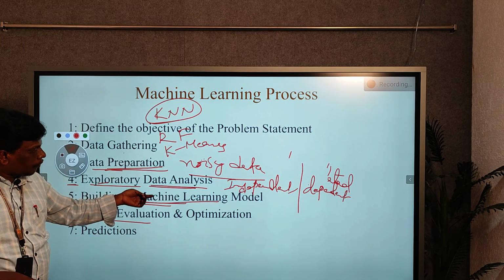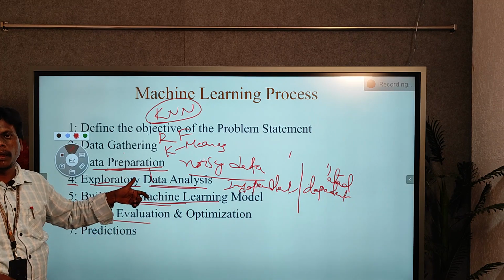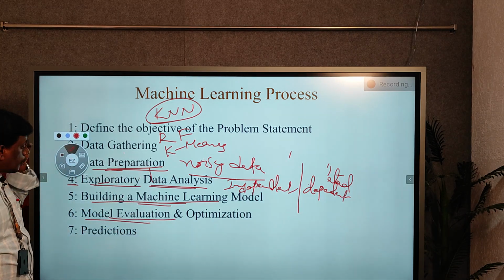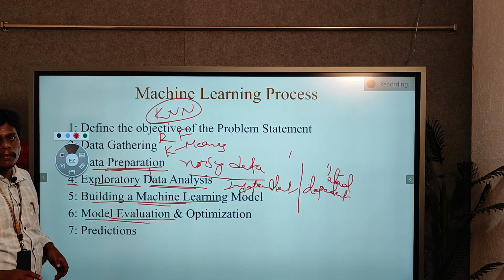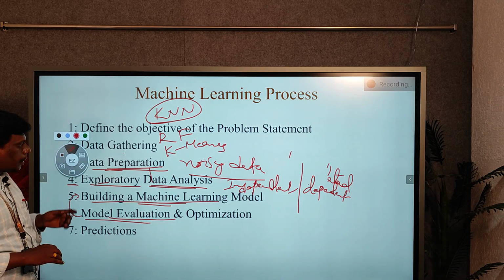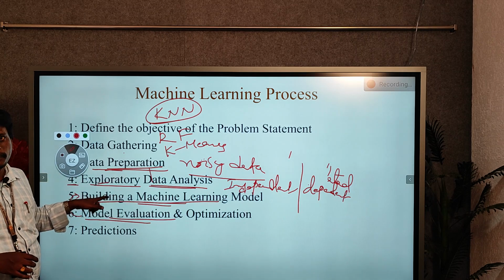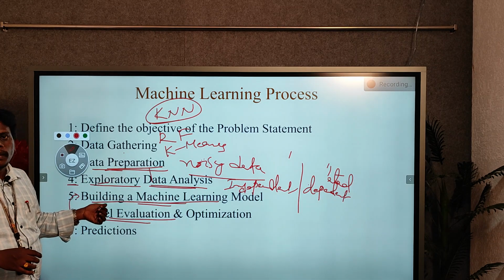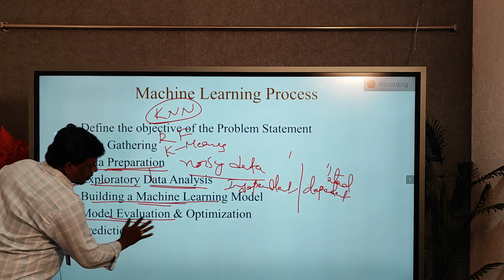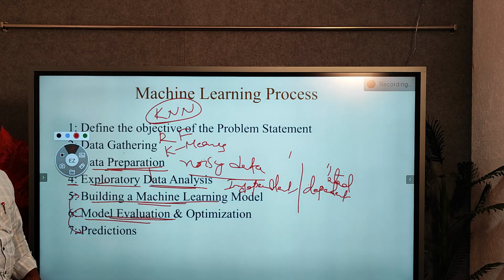So after constructing a model, we need to find out whether the model is working properly or not, and that is called model evaluation. If the model is not working well, then you have to go back and recheck the model and recheck your algorithms. Again, you have to reconstruct the model if it is not performing well. After evaluation of the model, we go for the final prediction.